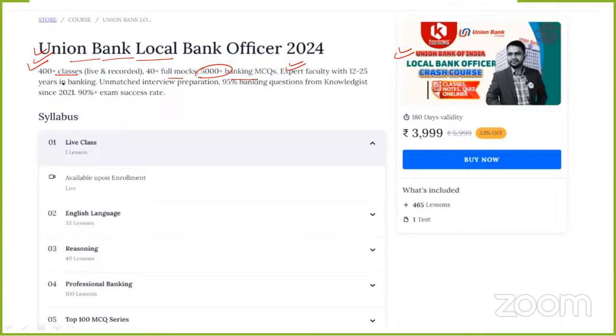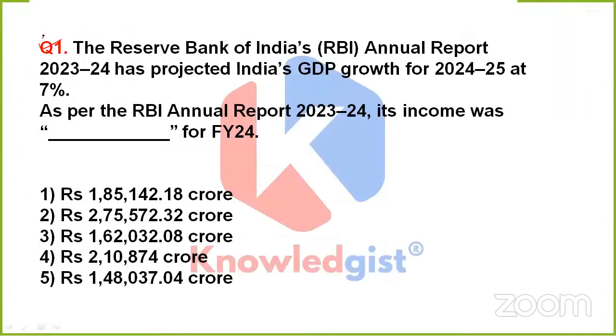Okay. So now let us not waste much time and start with the very first question of the day. What is it asking? Today's very first question is important yet lengthy. It is asking: the Reserve Bank of India's annual report 2023-24 has projected India's GDP growth for 2024-25 at 7%.